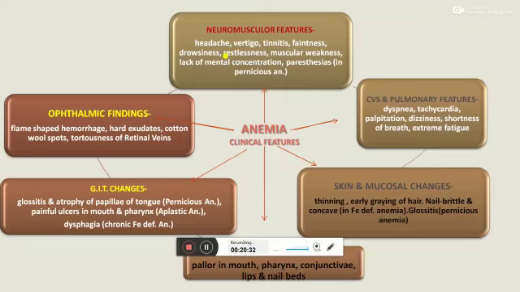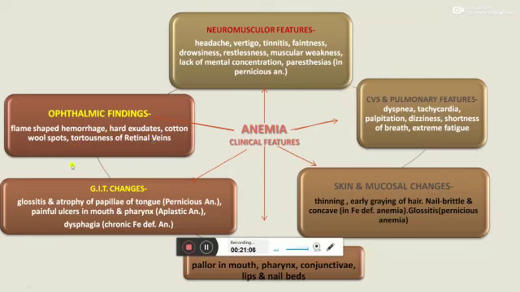In skin and mucosal changes, there is thinning and early graying of hair, brittle nails, and concave nails in koilonychia and platynychia in iron deficiency anemia, and in pernicious anemia, glossitis is present. The most common feature of anemia is pallor in the mouth, pharynx, conjunctiva, lips, and nail beds. In ophthalmic findings, there are flame-shaped hemorrhages, hard exudates, cotton wool spots, and tortuousness of retinal veins.